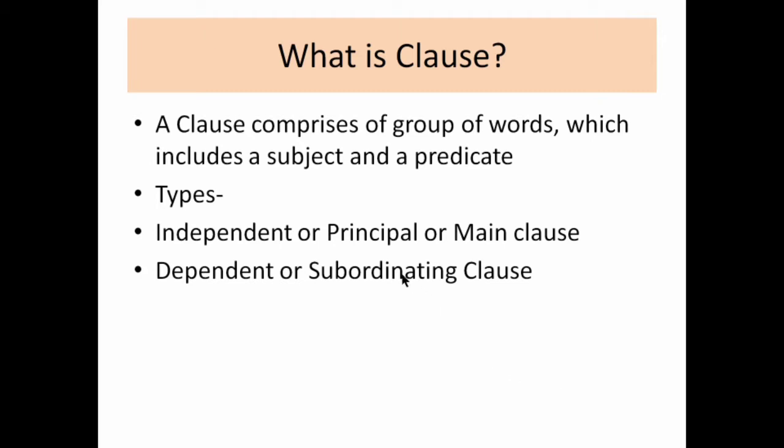For example, just see here, independent. The word independent tells you that this part of the clause does not depend on the other part of the sentence to grasp its meaning. So an independent clause can also be termed as a principal clause or the main clause. Why main clause? Because the other clauses depend on this part of the sentence to grasp its complete meaning.